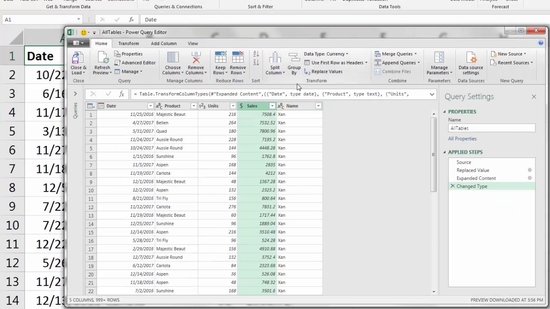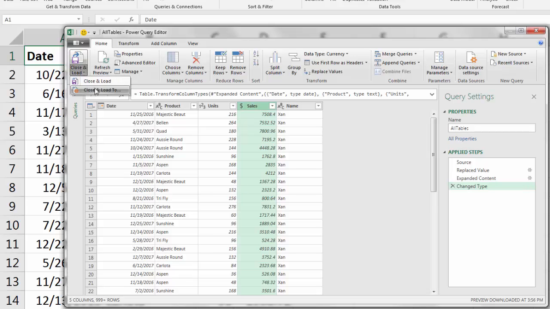All right, now remember this name column, that came from the table name. Our query name is all tables. In our first example here, when we close and load, we're going to close and load it as an Excel table in the sheet. And the query name becomes the Excel table name down in the worksheet. You can already maybe see there's a problem. But let's go ahead and do this.